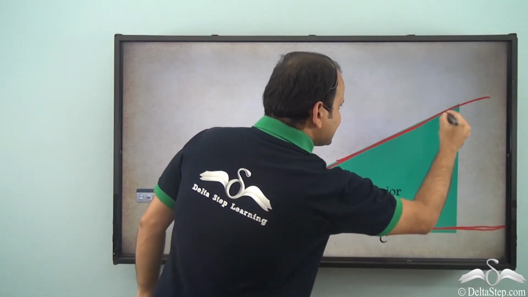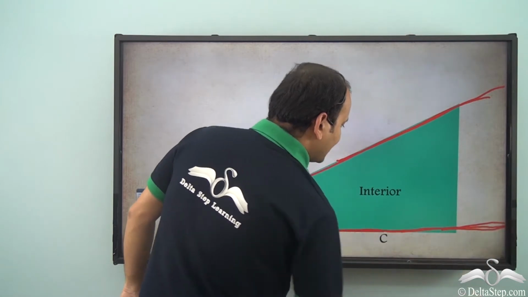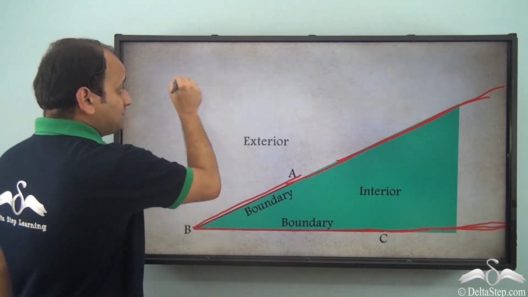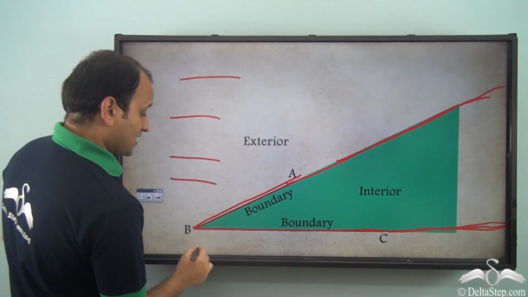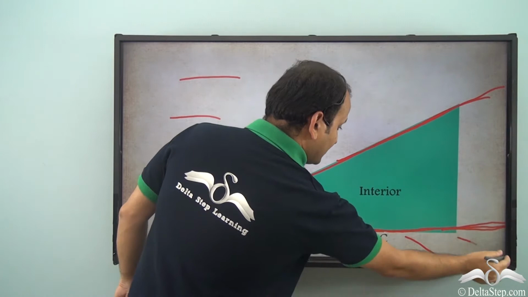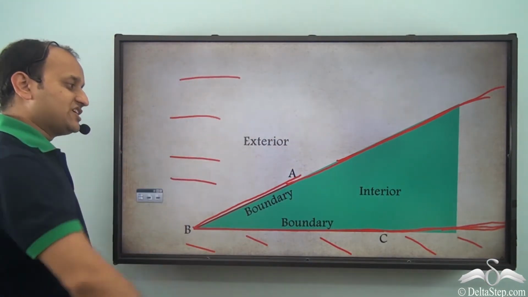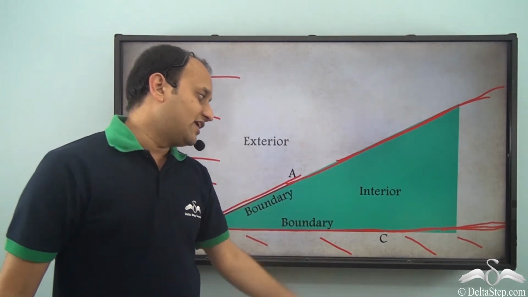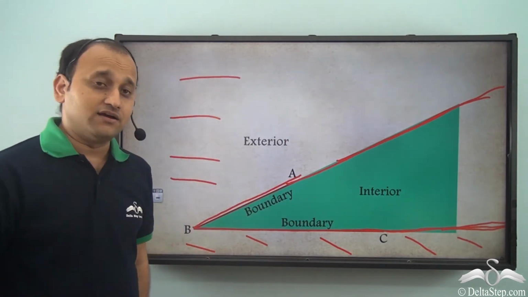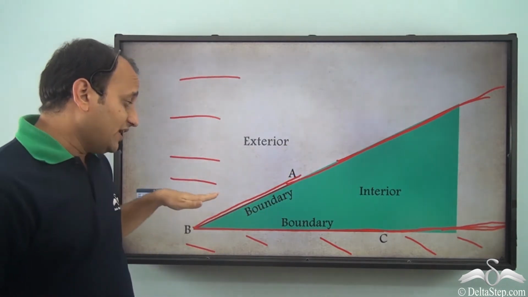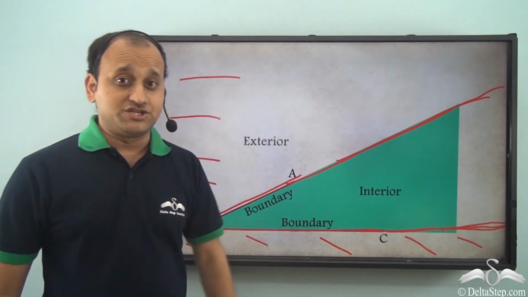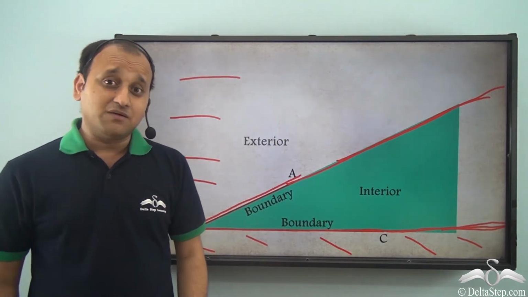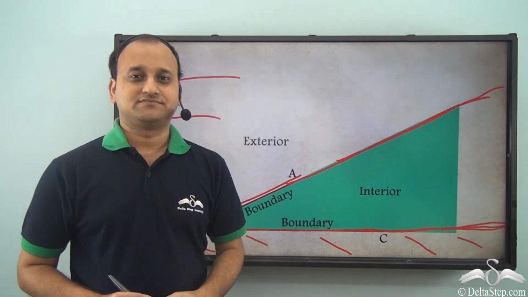So these lines extended unendingly form the boundary of this particular angle, and then entire region outside the boundary is called the exterior of the angle. So in case of an angle, we have interior of the angle, exterior of the angle, and then a boundary dividing both the regions, and also interior and boundary together make up the angular region.